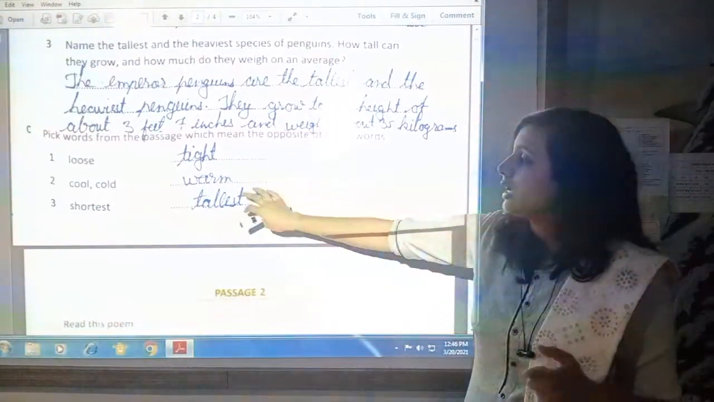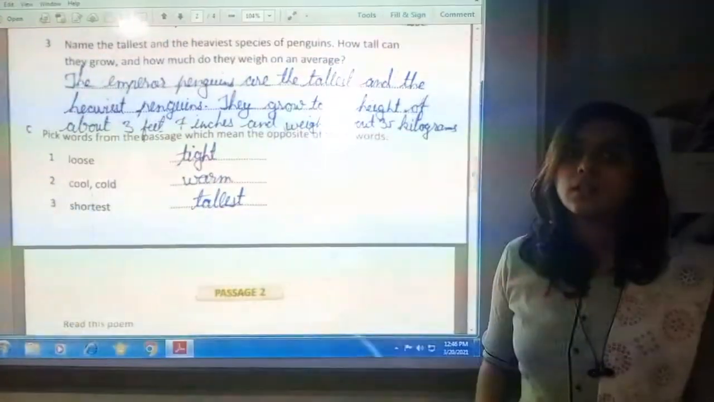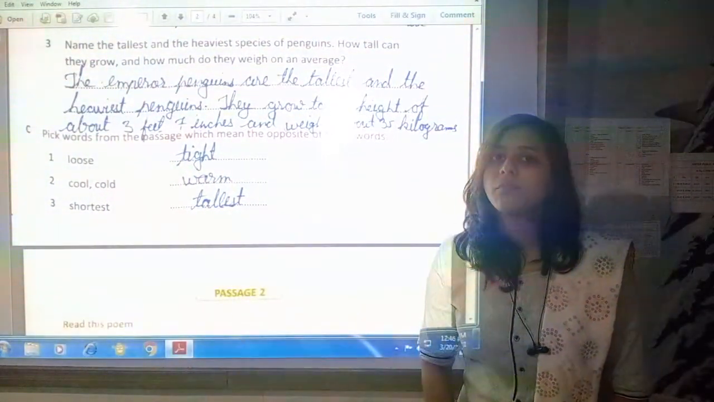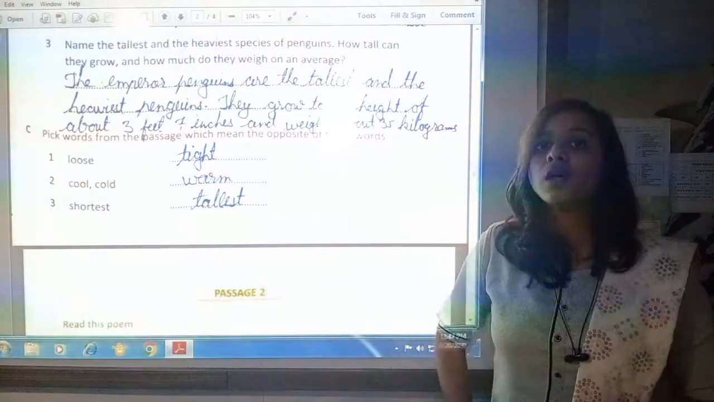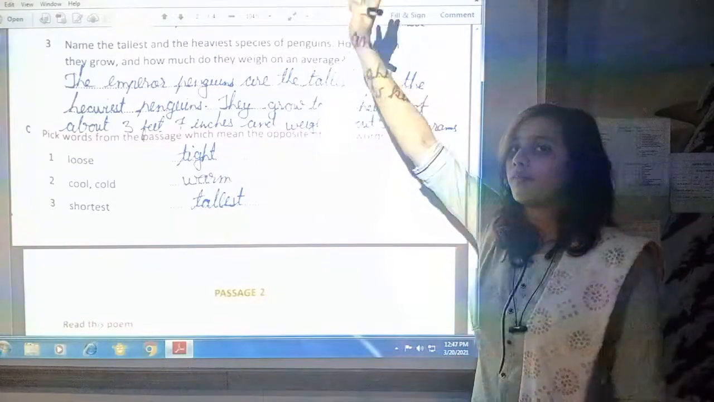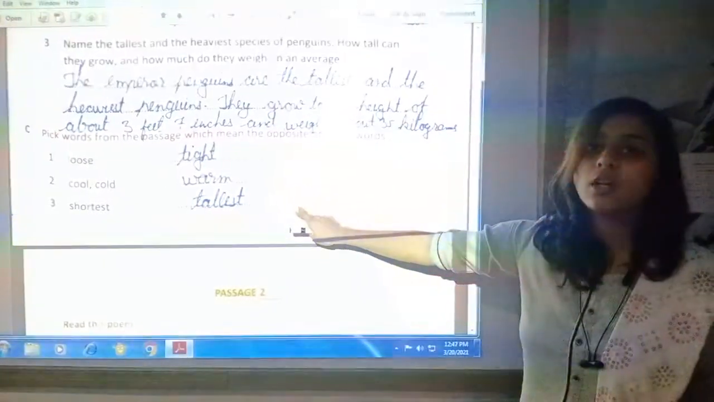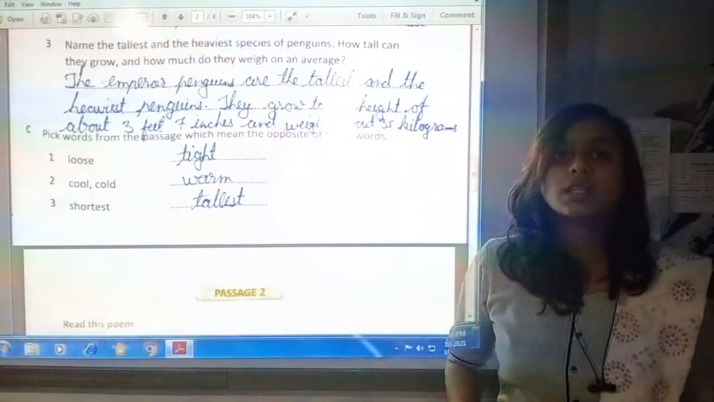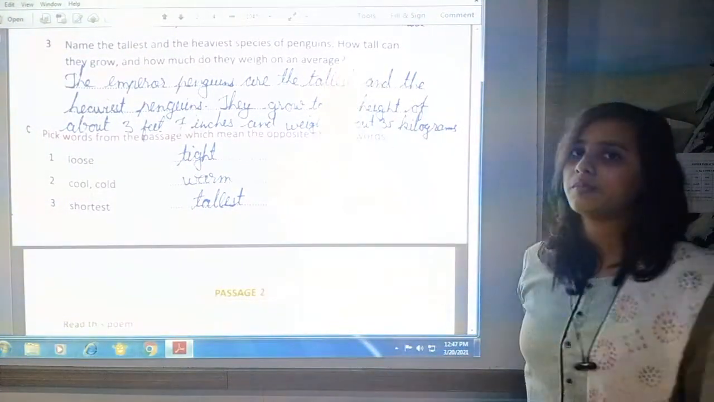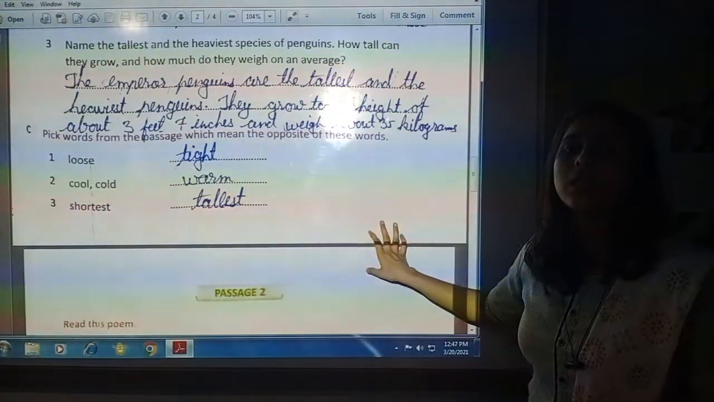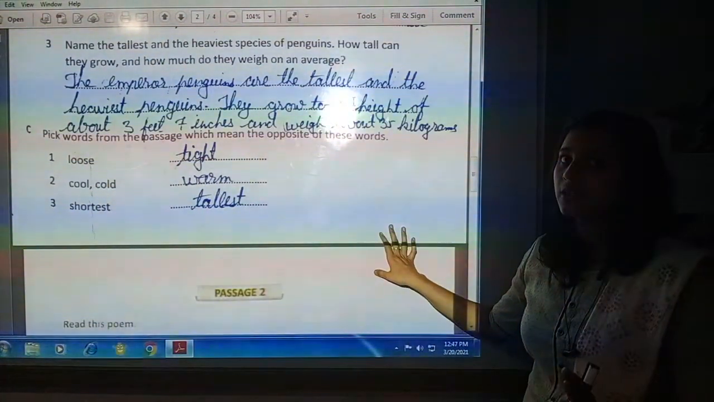Next is shortest. That means the one who has the least height. Opposite of it means the one who has the most height. That is tallest. So here we will write tallest. Opposite of smallest, that is tallest. Or opposite of shortest, that is tallest. So here we have completed the exercise of this passage.